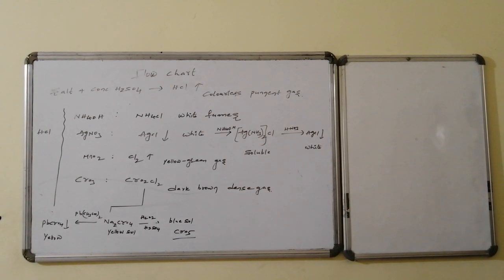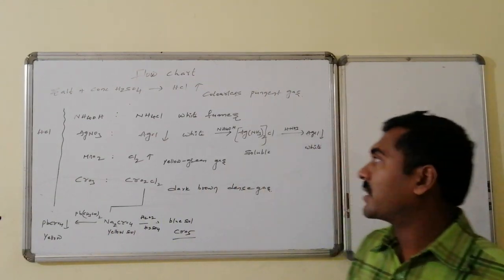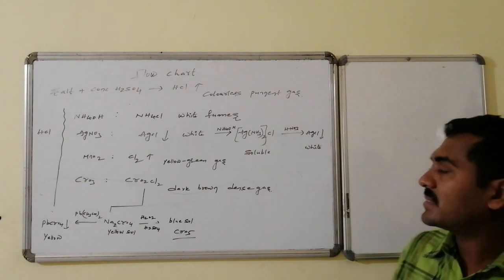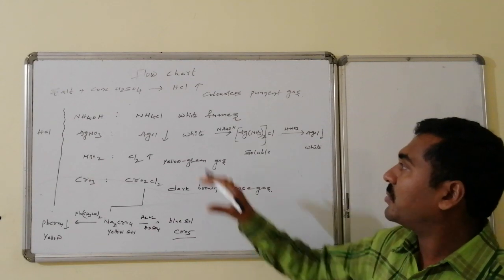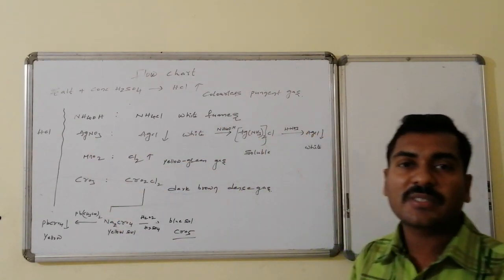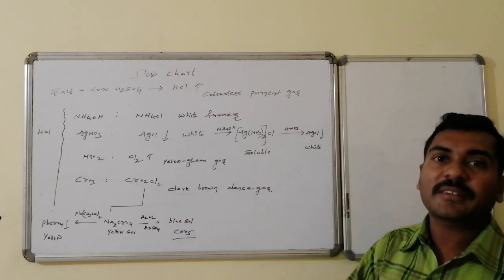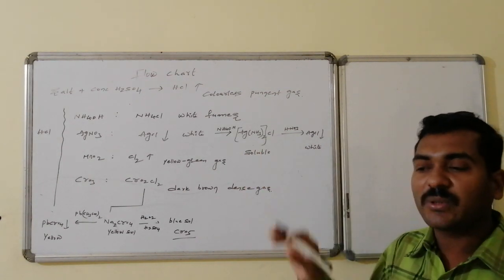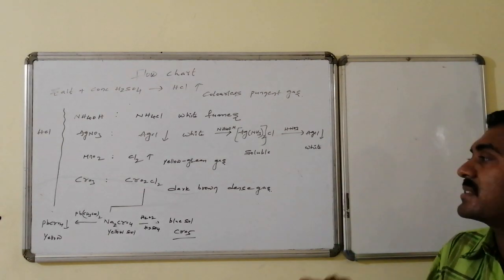Flowchart related to the chloride. The salt on reaction with concentrated sulfuric acid leads to the formation of HCl gas, a colorless pungent gas. This HCl on reaction with ammonium hydroxide forms dense fumes of ammonium chloride. On sending it through silver nitrate solution, a white PPT of silver chloride forms. By adding ammonium hydroxide to this, silver ammonium chloride forms, which is a colorless solution. To this, addition of HNO3 leads to the formation of silver chloride once again.